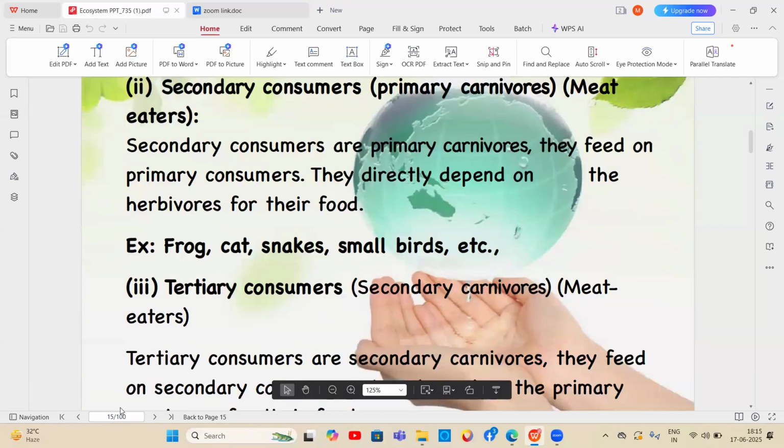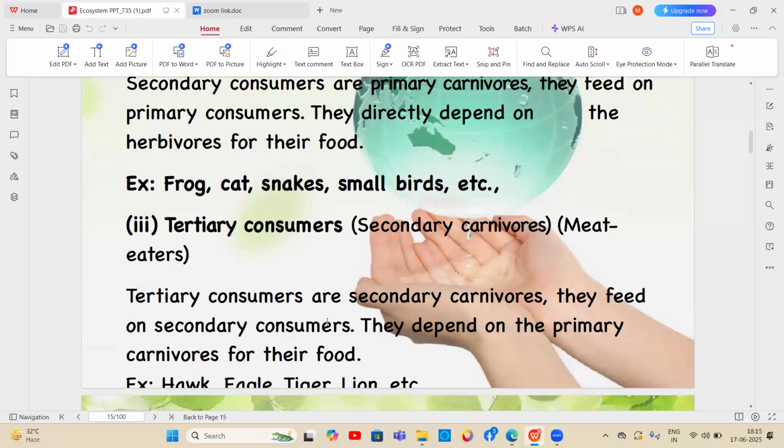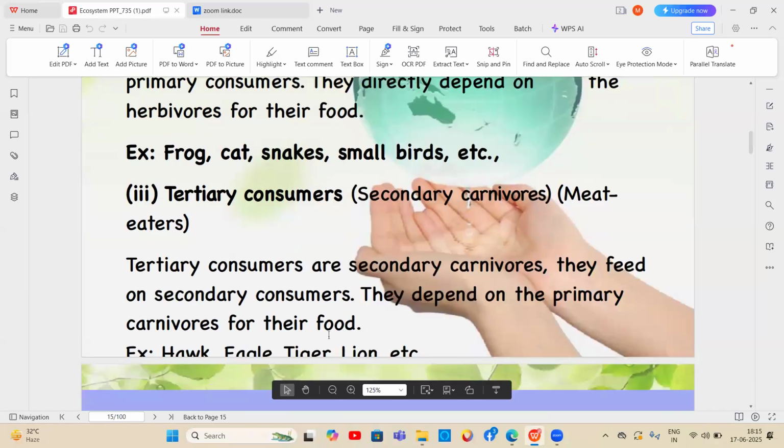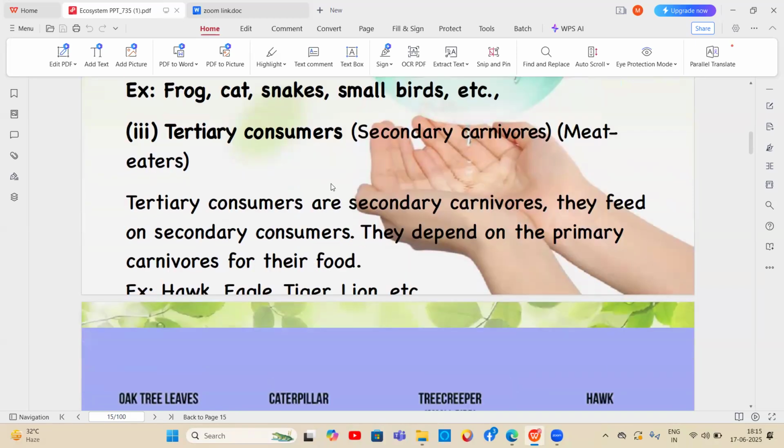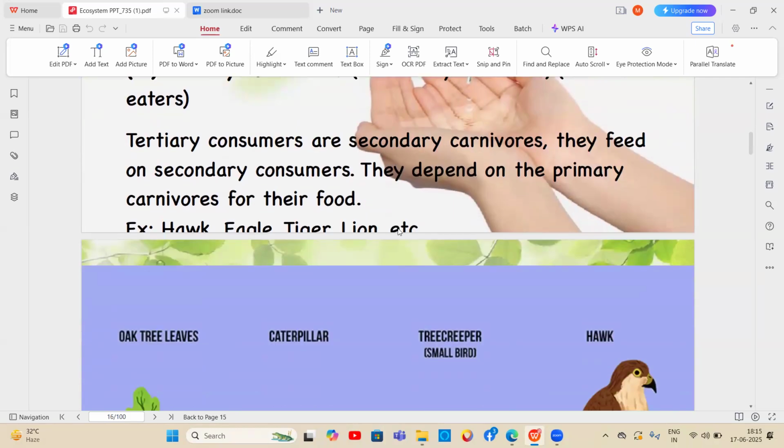And then the tertiary consumers. They are also known as the secondary carnivores. They are meat eaters, and they are dependent on the carnivores. Tertiary consumers are secondary carnivores. They feed on secondary consumers, so they depend on the primary carnivores for their food. Examples are hawk, eagle, tiger, lion, etc. They all come under the tertiary consumers.